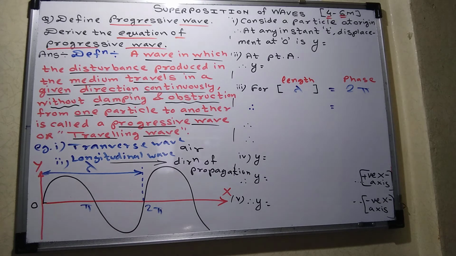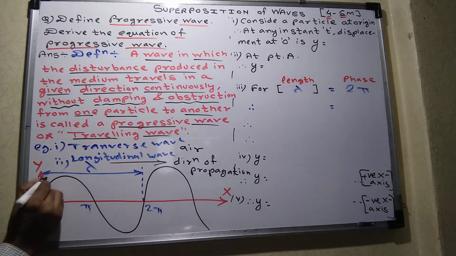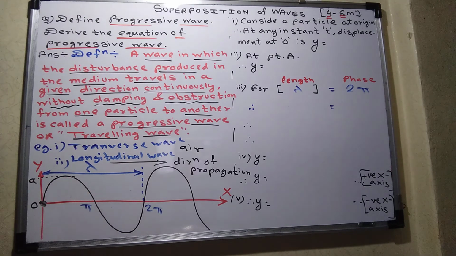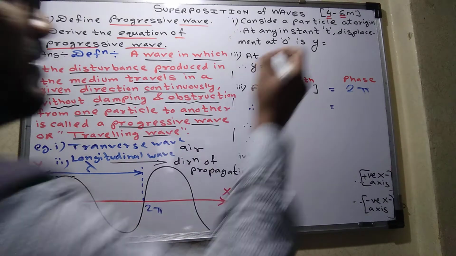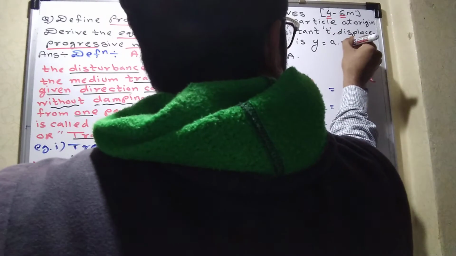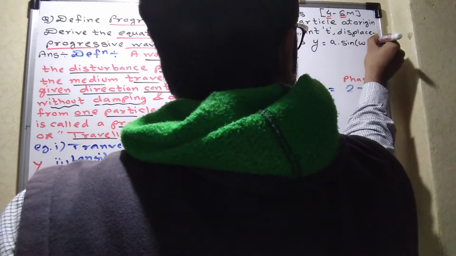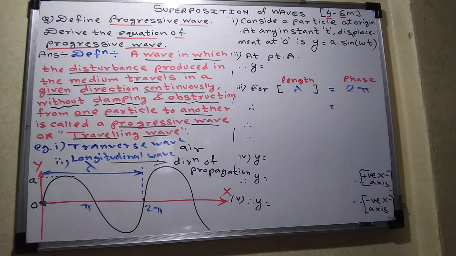So students, initially I am going to consider the particle at the point O. Initially the particle will be at O, moving up and down, up and down. So what is the equation of displacement if the amplitude is small a? It is y equals a sine omega t, where omega is the angular velocity, whose value is 2 pi n.